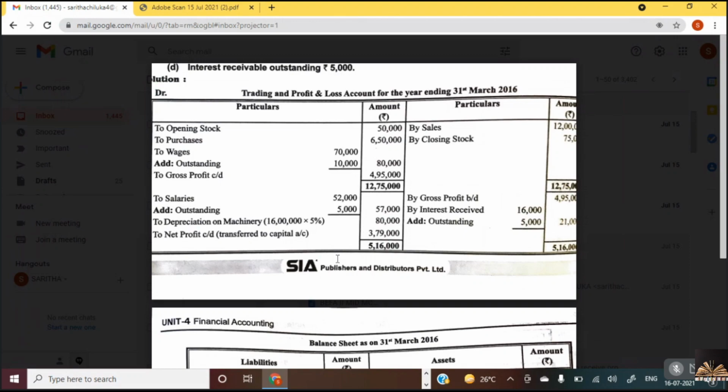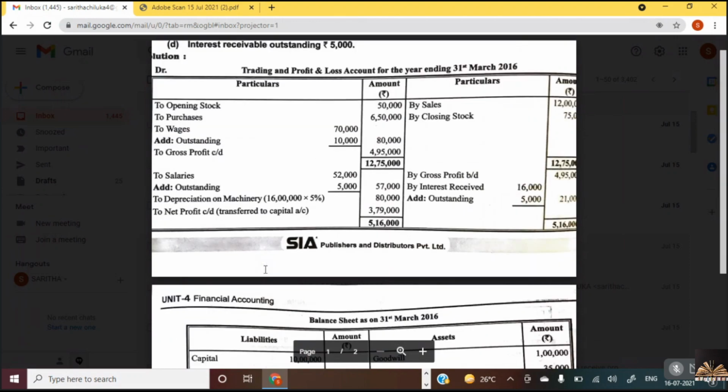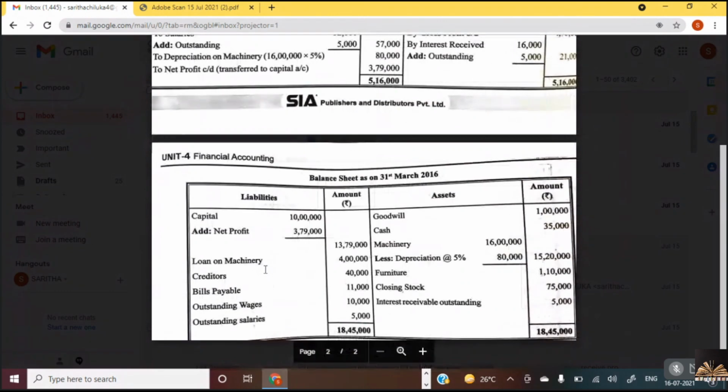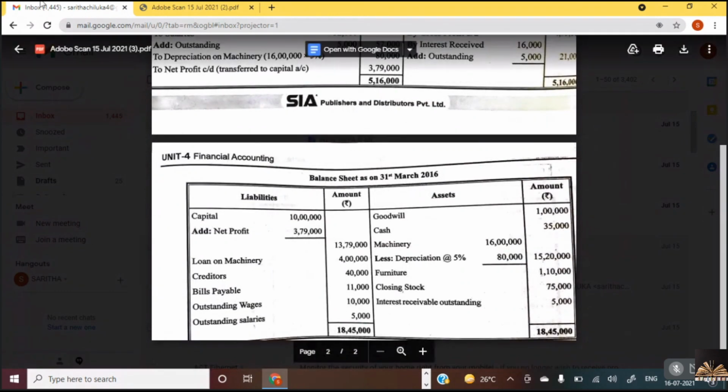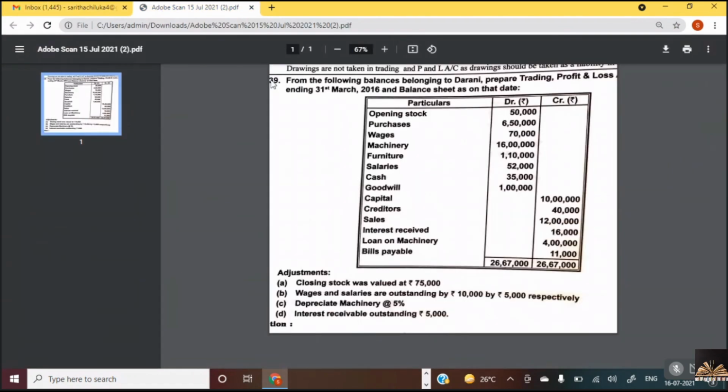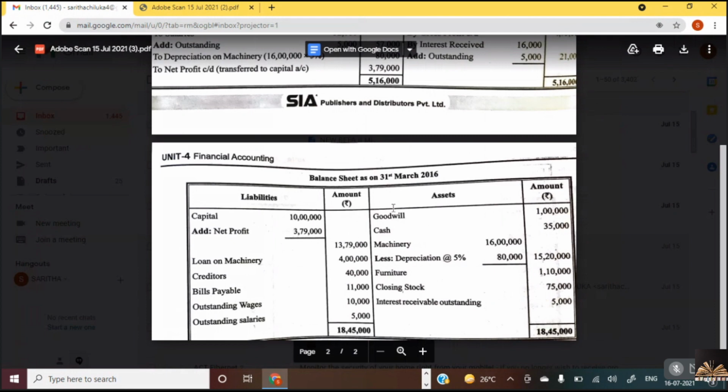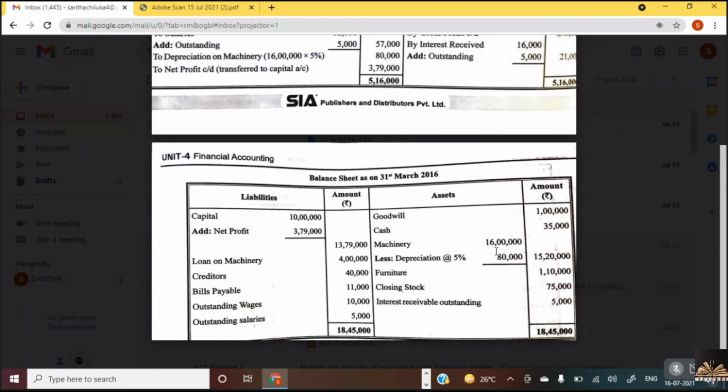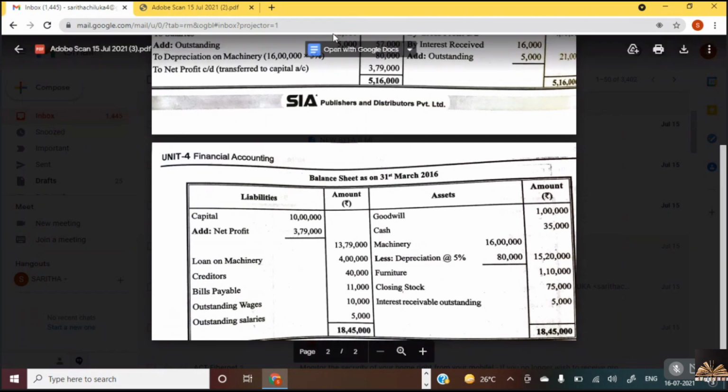Yes, ma'am. Now let's move on to the balance sheet. So this is the balance sheet. First what we do, see, item wise. So what do we get first? Opening stock, purchases, machinery. First we take the machinery. How much is the machinery? He has taken goodwill, but you can take machinery. So machinery 16 lakhs, less depreciation 80,000 we have shown in the profit and loss account.